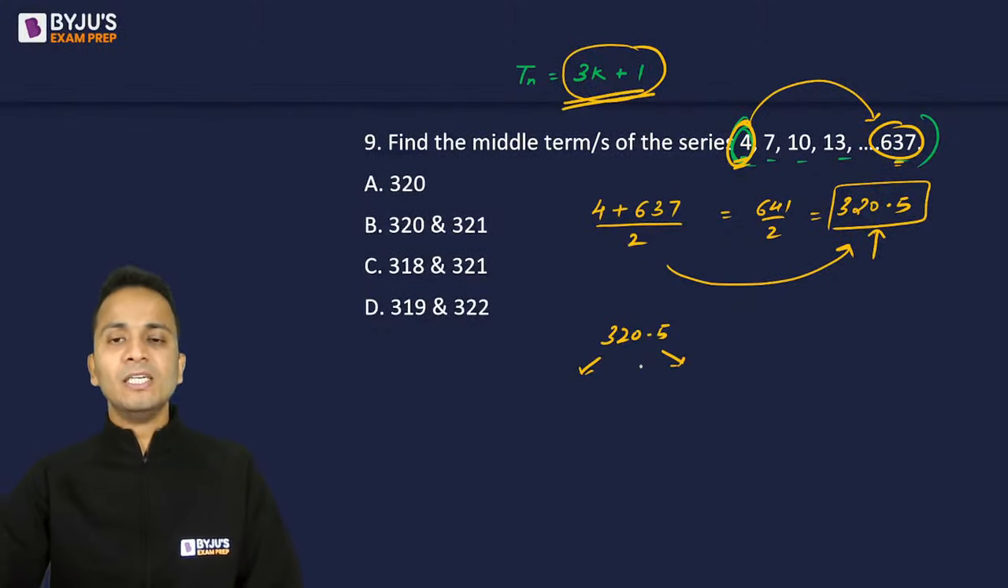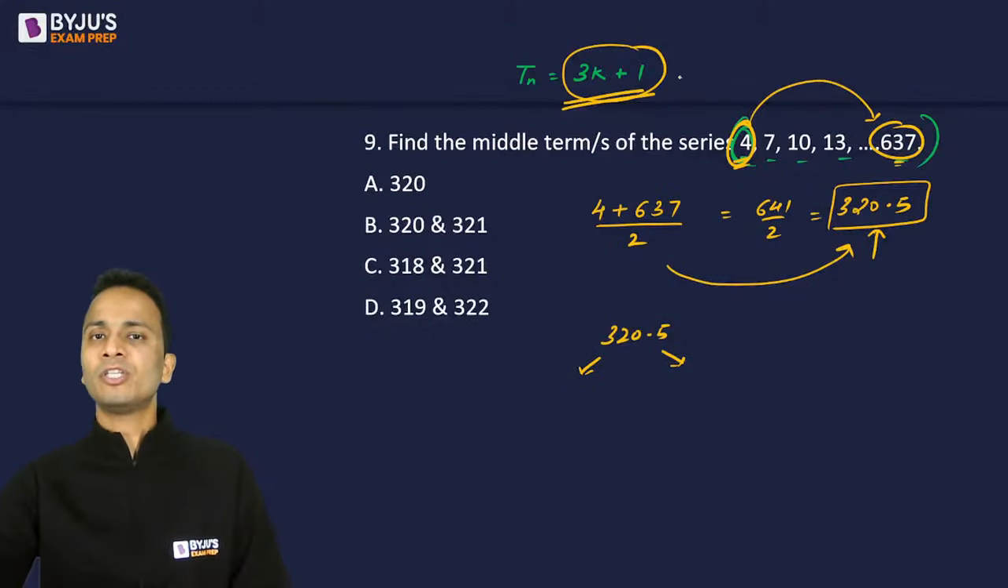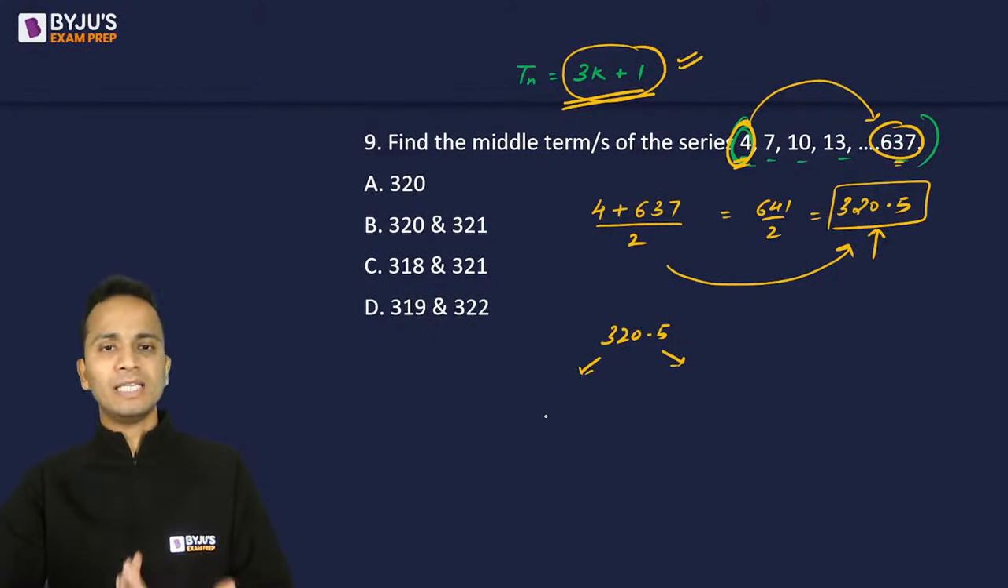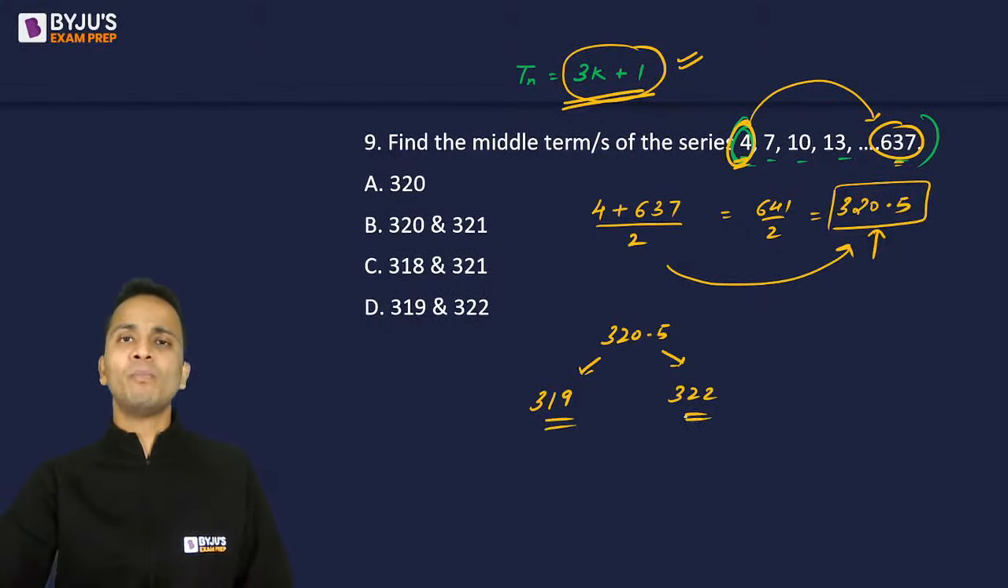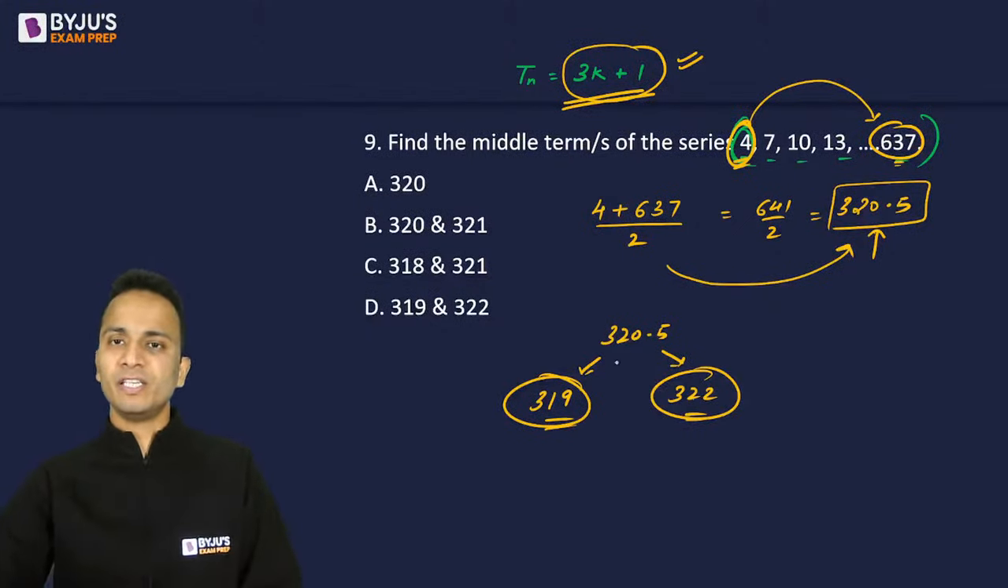Thank you, Mandeep. So 320.5 cannot be the middle term. So iske aaspas jo bhi terms 3k plus 1 ki form mein hai, that will be the answer. So term below this is 319, and after this is 322. These are the two numbers which are of the form a multiple of 3 plus 1, and hence these two will be the 2 middle terms of the given series. So correct answer should be option D.